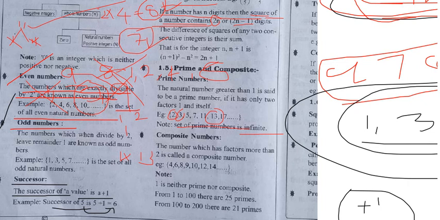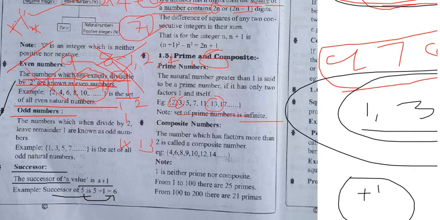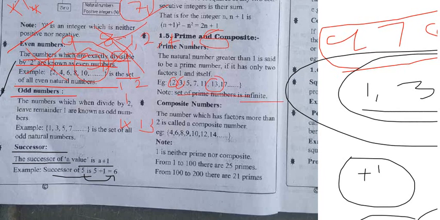Next, composite numbers. What is the meaning of composite numbers? A number which has more than 2 factors is called a composite number. Here see that 4 is there. For 4, 1 is a factor, 2 is a factor, and 4 itself is a factor. This means whatever numbers are not prime numbers, all those numbers are composite numbers.